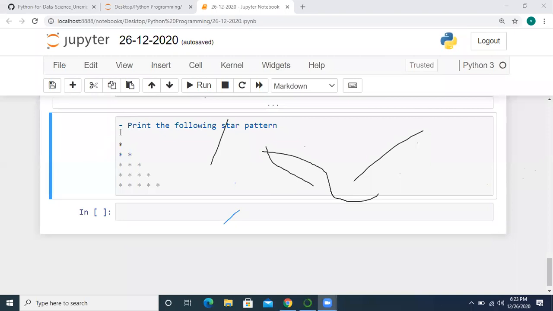You have to print the star pattern by writing a Python program.